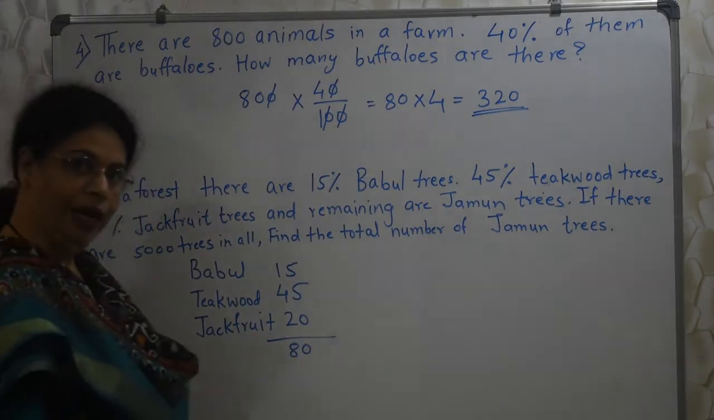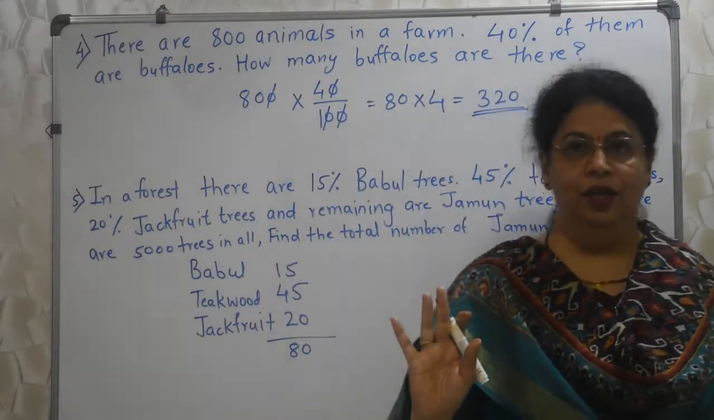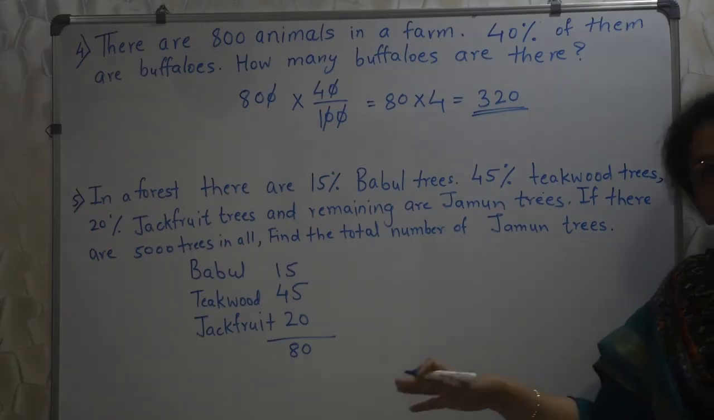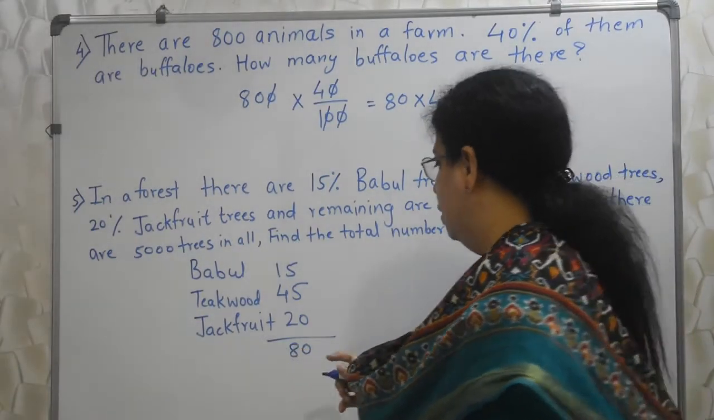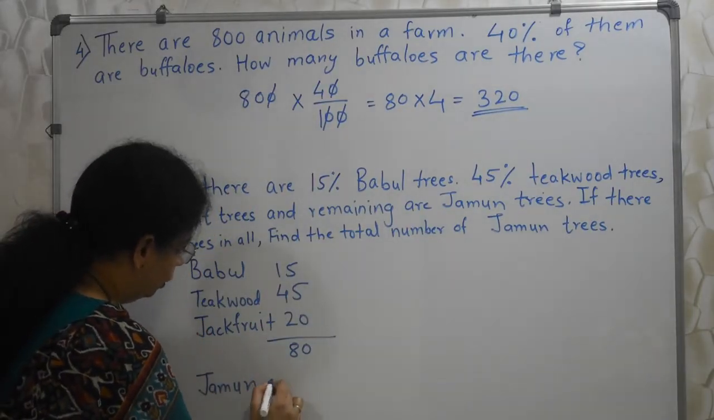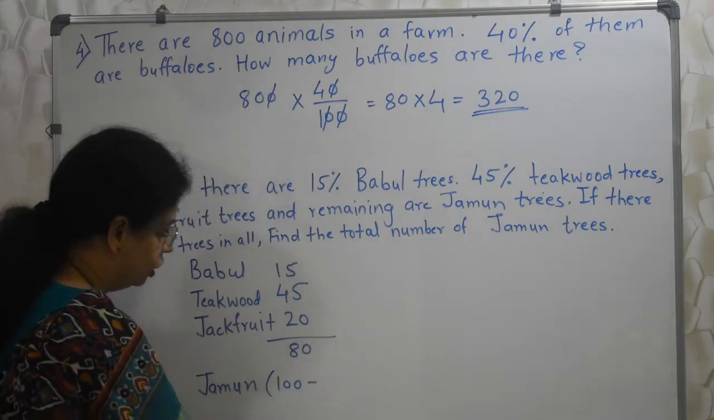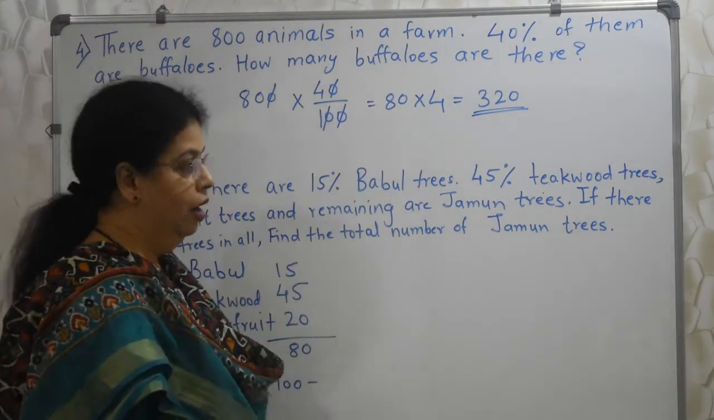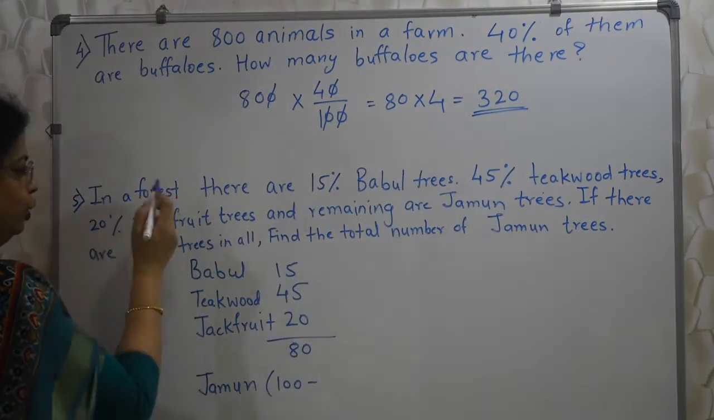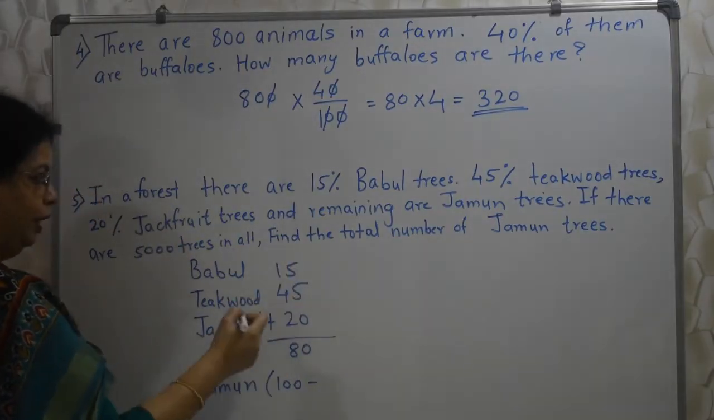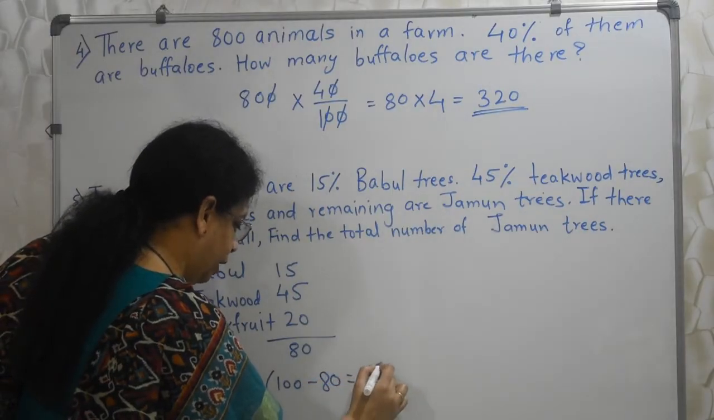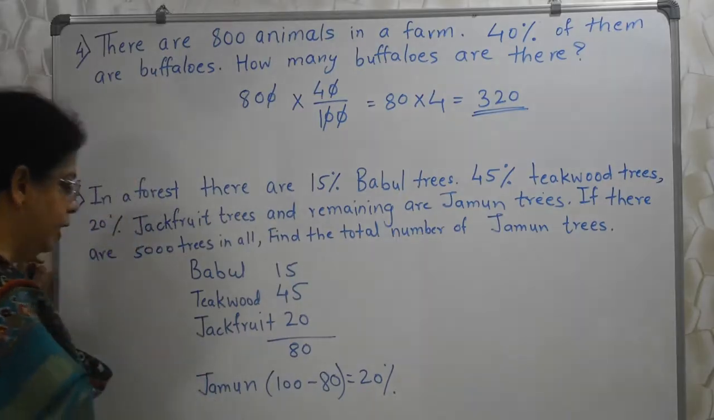So out of 100, 80% are over, isn't it? So how much is remaining for jamun trees? 100 minus 80. So jamun trees must be, I am writing here, jamun how much it will be? 100. Total is 100 because percent means out of 100. Out of 100, 15 is for babul, 45 is for teak and 20 is for jackfruit. So total of 3 is 80. So out of 100, 80 over. Okay, over. So how much is remaining? 20. So 20% is jamun.